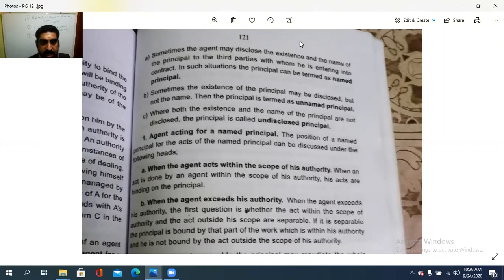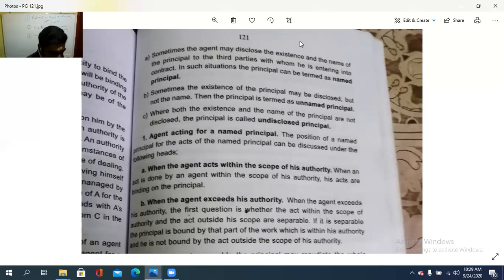Second, sometimes the existence of the principal may be disclosed, but not the name. In the first case, the name is disclosed, and his information, where he lives or what he does, that also is to be disclosed by the agent to the third party. That is the named principal. Second case, existence is disclosed but the name is not. So that is an unnamed principal. And third is an undisclosed principal, where both are not disclosed.